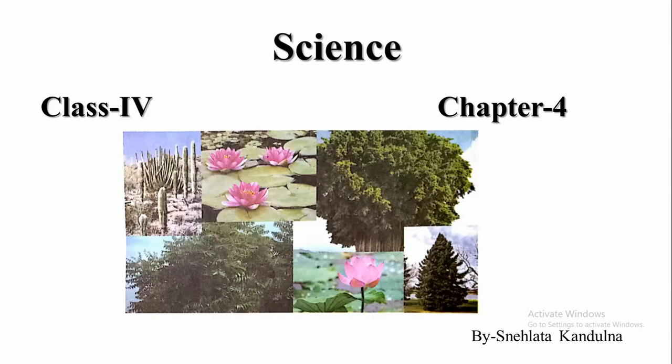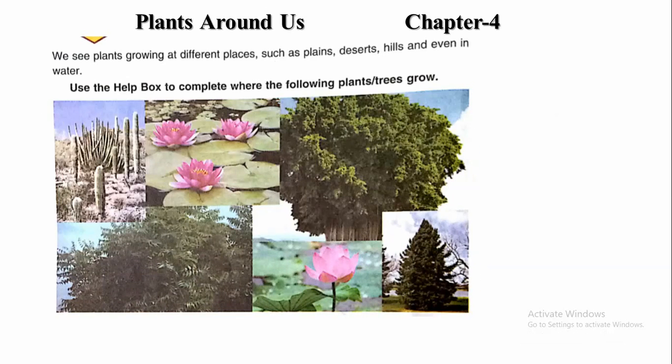Welcome children in the science class. Today we will learn chapter 4, that is plants around us. In this chapter we will know about the various types of plants that grow on hills, plains, desert and water. Let's see one by one.